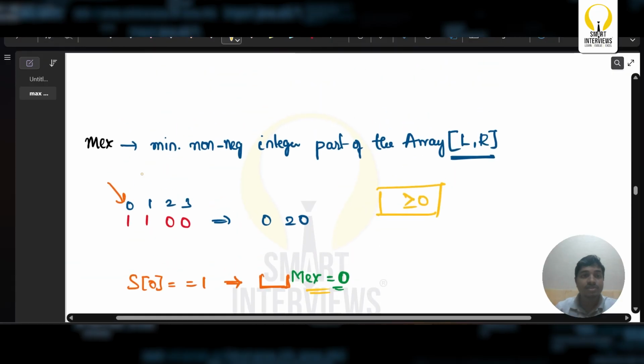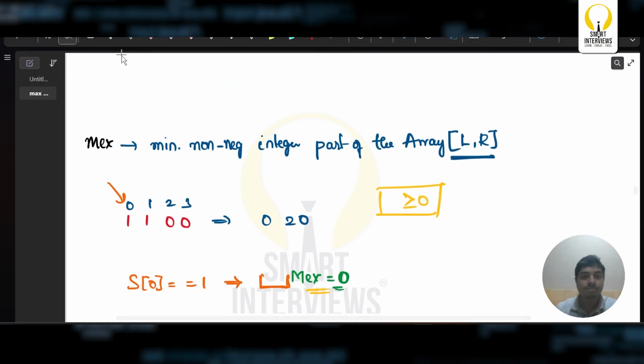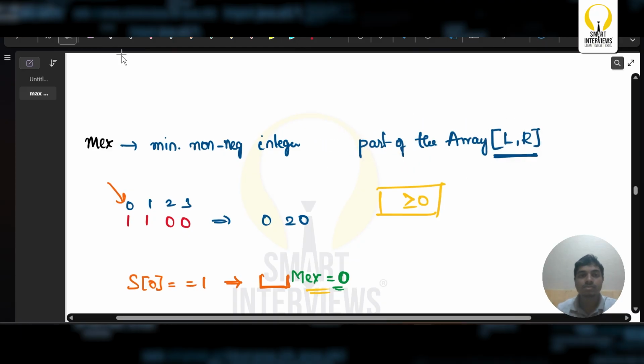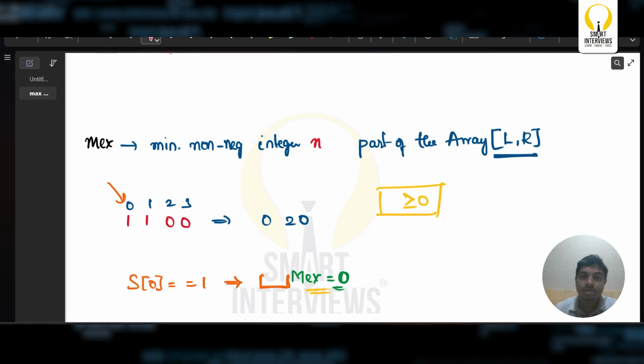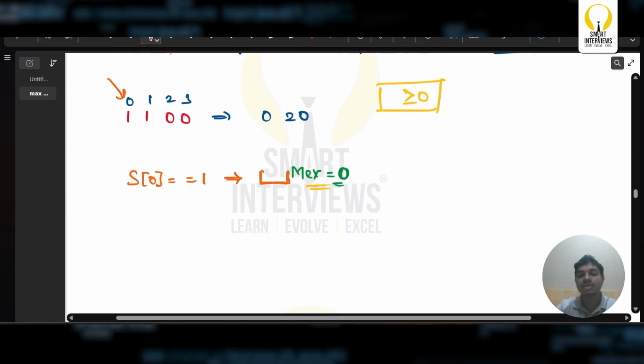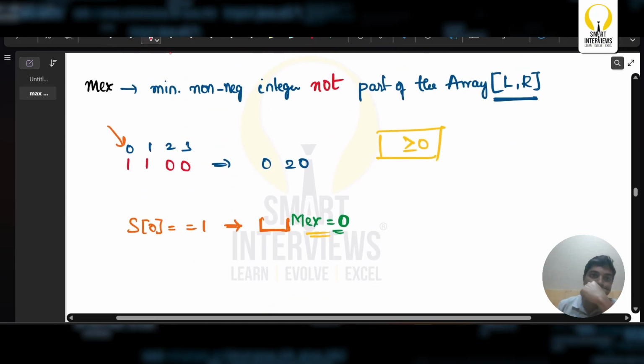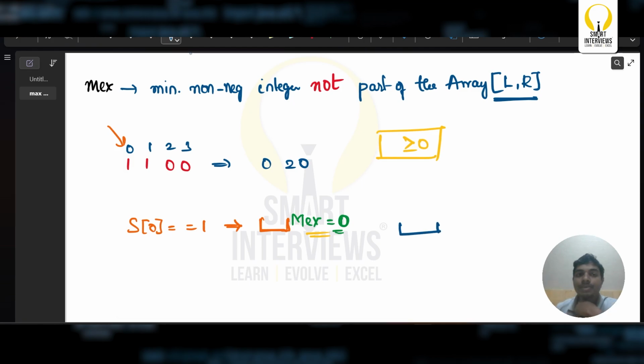A major correction for this: the non-negative integer is not part of the array. So 0 should not be present in this particular array, and that 0 should be the minimum non-negative integer.